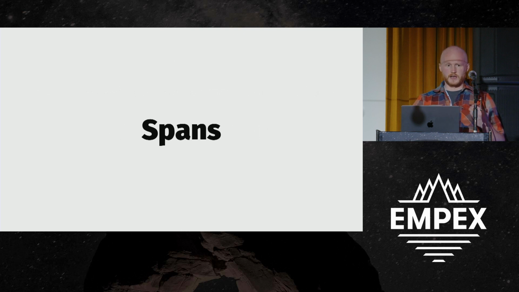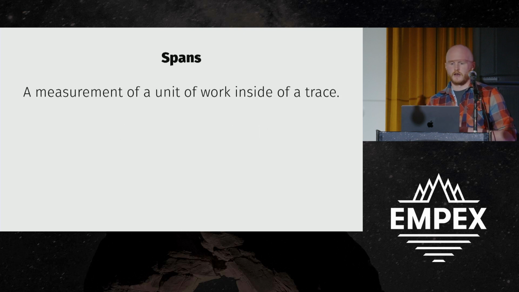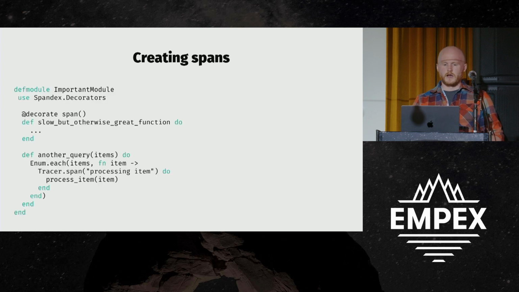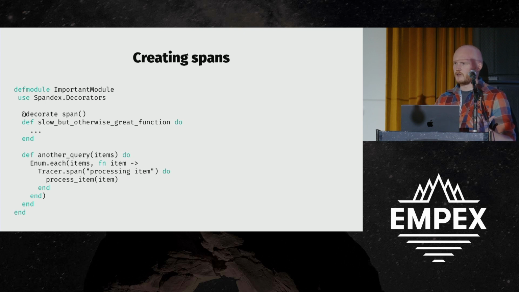For that, we're going to add another concept called spans. A span is just a unit of work inside of a trace. Again, broad definition because it can be what you need it to be. A couple examples: often it's useful to consider your function calls a span. It's a unit of work that you're doing. We can decorate those with spans, like the span decorator tag. Or maybe it's more useful if you're iterating over a collection and you want the work that you're doing in there to represent a span. You can be flexible and define that how you want.